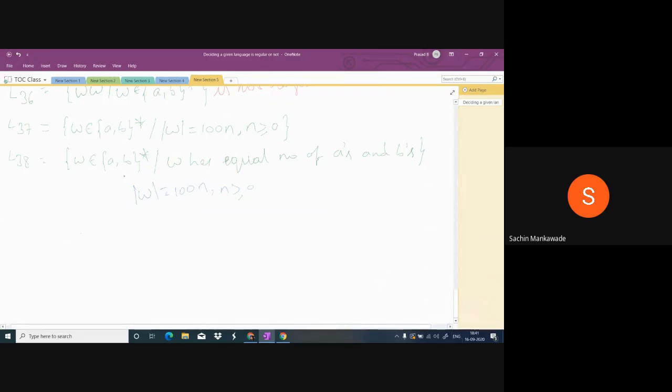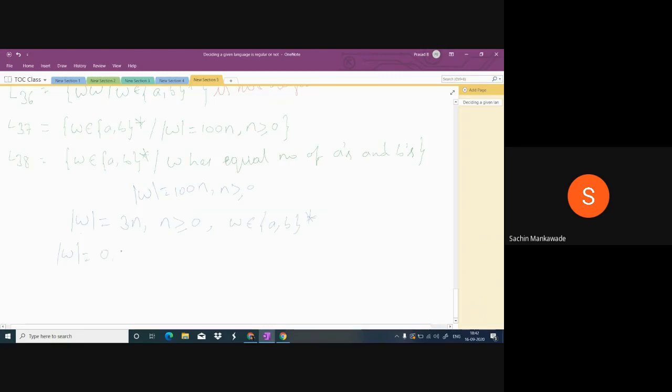Okay. Now I am giving you one more different question. Just leave 37. Just look at this. Modulus of W is 3n, where n is greater than or equal to 0. And W is any combination of A and B. So it's simple. 37 is 100n. Instead of 100n, I gave you 3n. So what is the least value of n? The least value of n is 0.